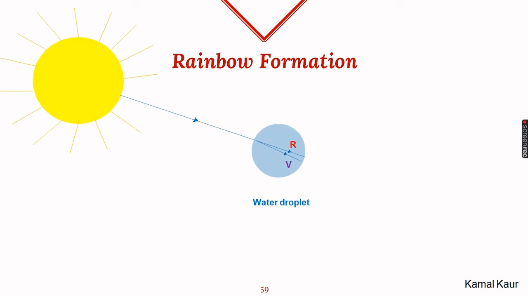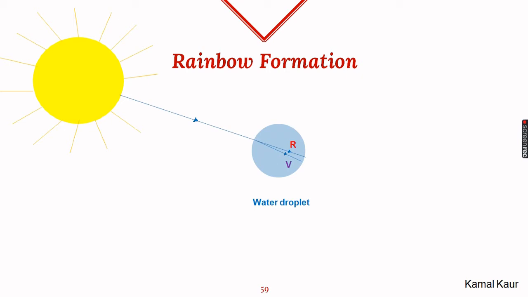We mostly see rainbows just after a rain shower because at that time there are tiny droplets of water in the air and they behave as small prisms. Apart from water droplets, the sun should also be out in the sky and it should be behind our back. Incident rays that come from the sun, when they fall on these tiny droplets which are behaving as prisms, change their medium, so they travel from rarer into the denser medium of water. So here the path will change, or refraction will occur. But one more thing happens here.